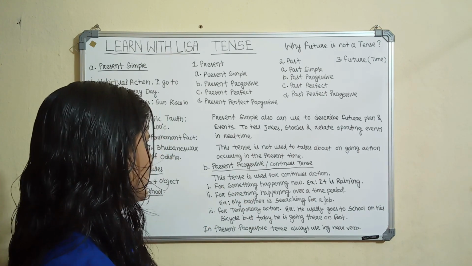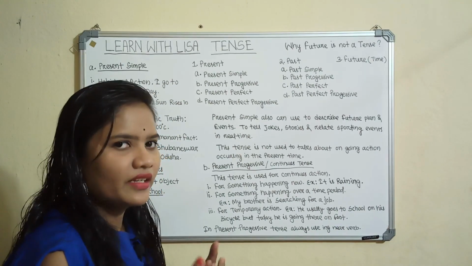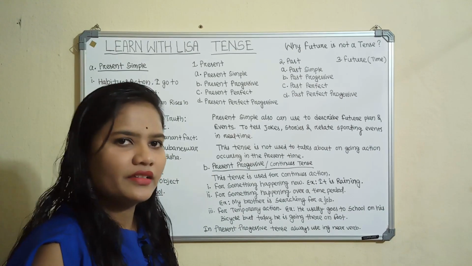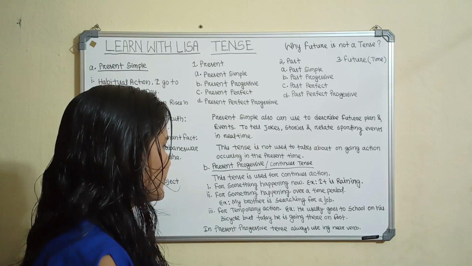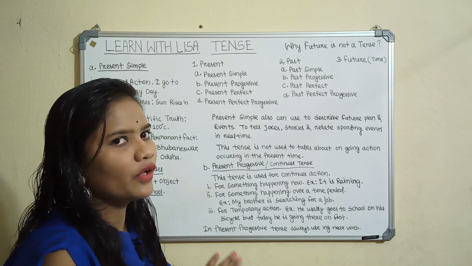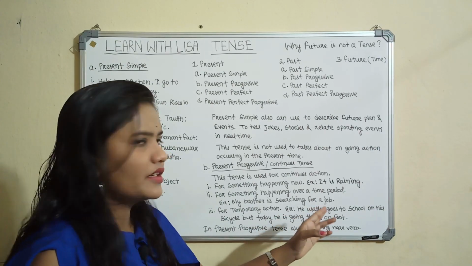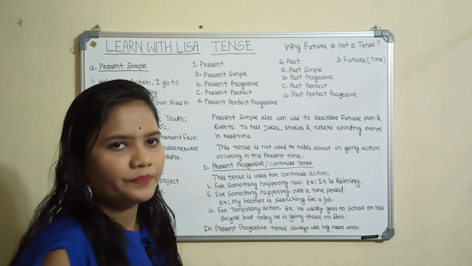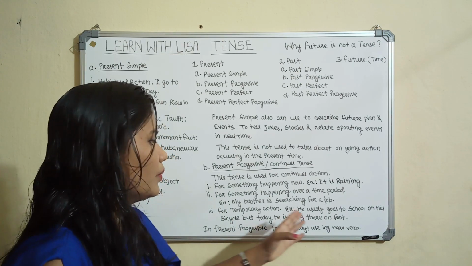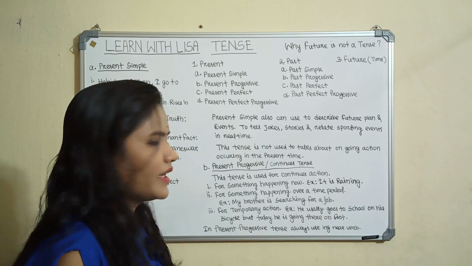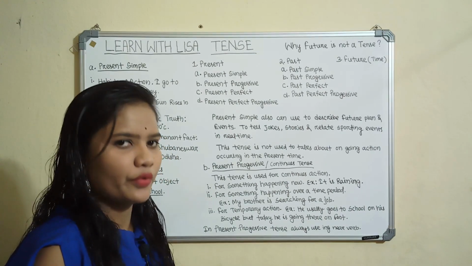Then for temporary action: he usually goes to school on his bicycle, but today, for some reason, he is going to school on foot. So it is called a temporary action, because a temporary action means it will not continue always or daily. So it is all about present simple tense and present progressive tense.